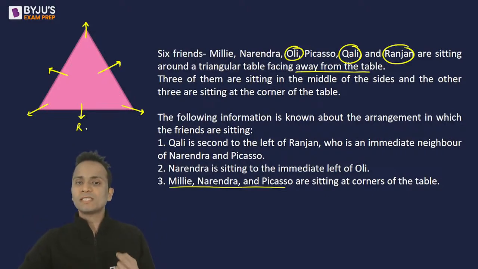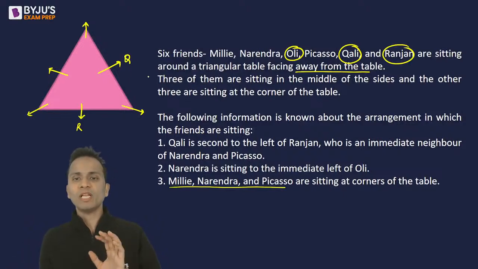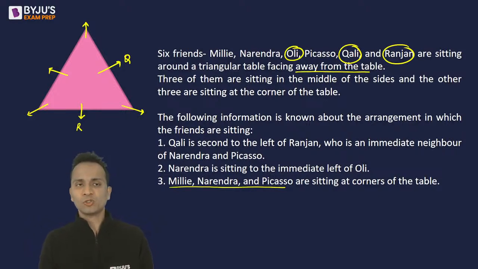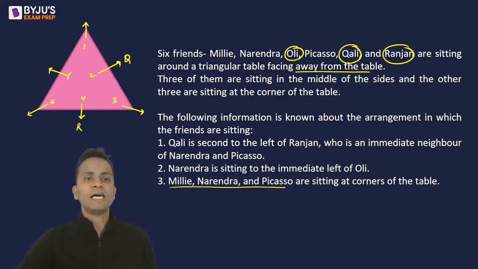Now Q is sitting second to the left of Ranjan. Left of Ranjan will be anti-clockwise. So Q will be sitting at this chair, second to the left of Ranjan. Now Ranjan is an immediate neighbor of Narendra and Picasso. I'll quickly put the number of the chairs: chair number 1, 2, 3, 4, 5 and 6.